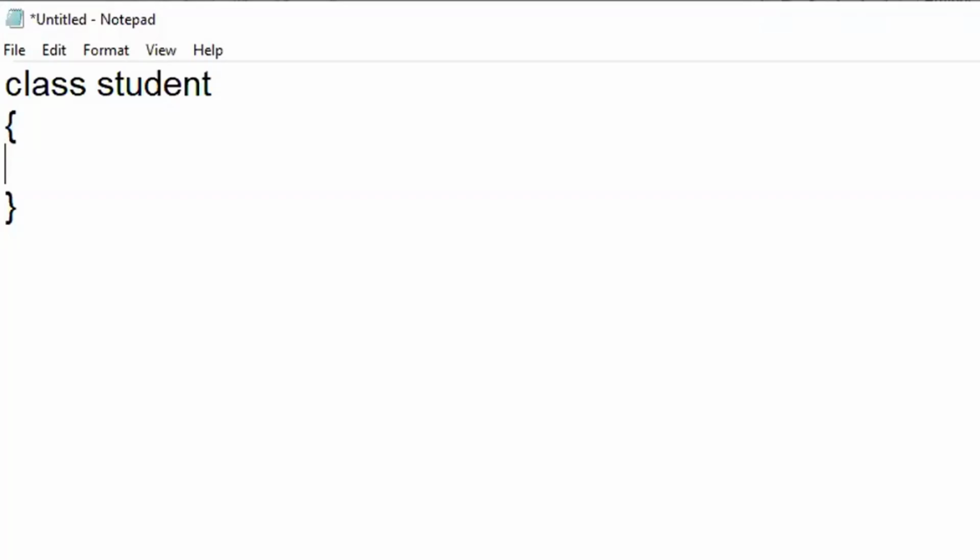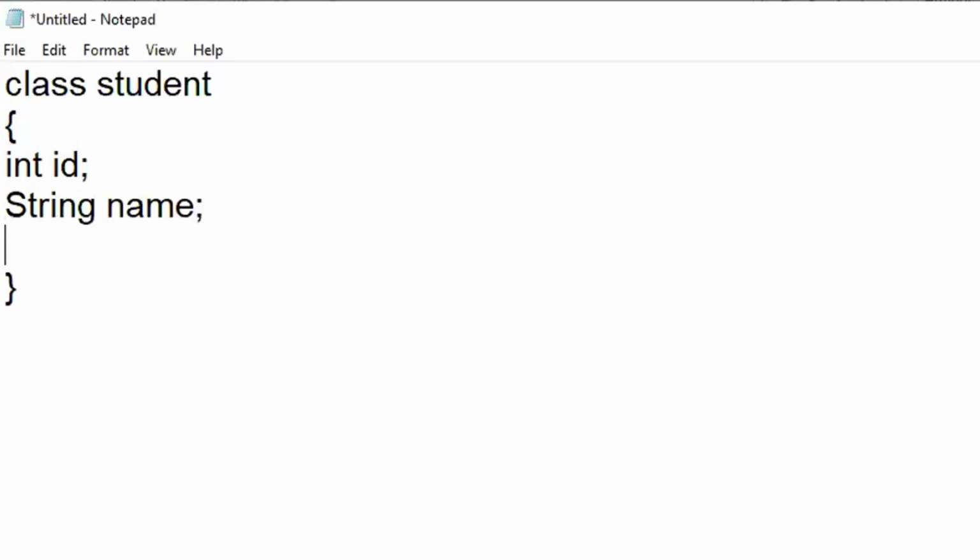When I am developing for a particular college, I will be having a few instance variables that need to be declared. So let us assume a few instance variables with respect to this class. One can be int id, another string name.